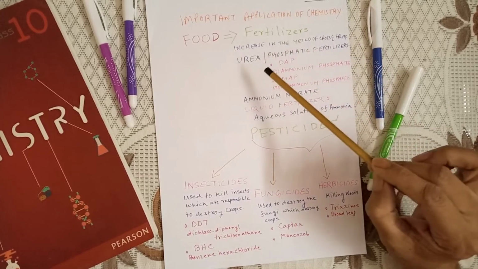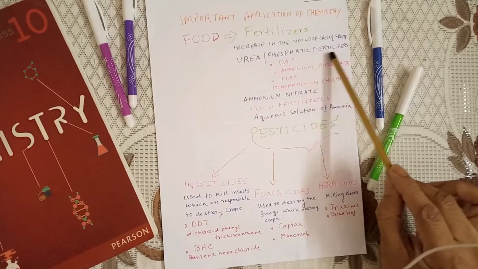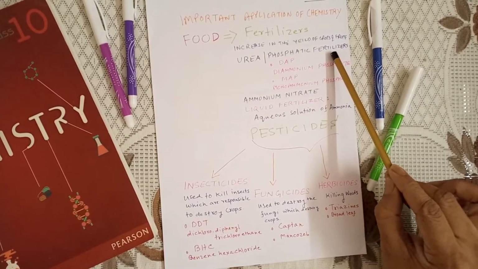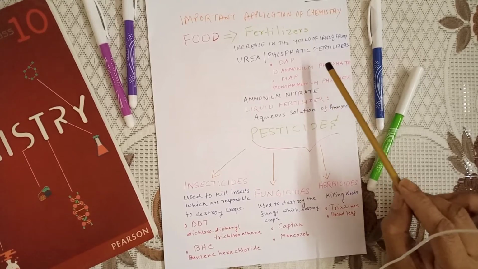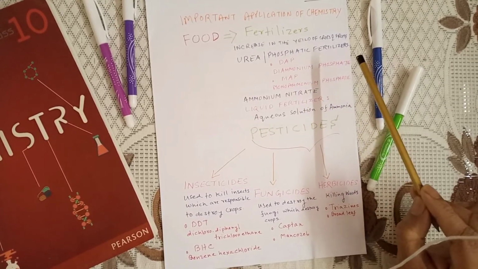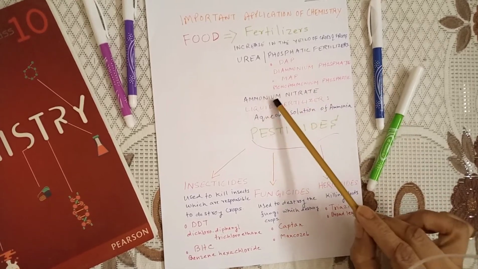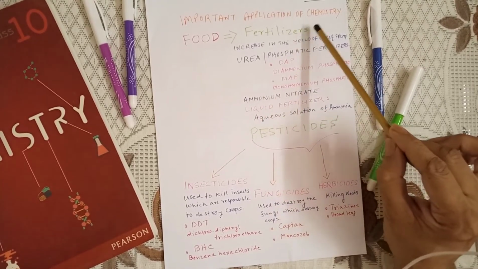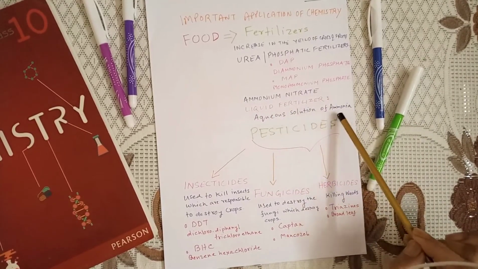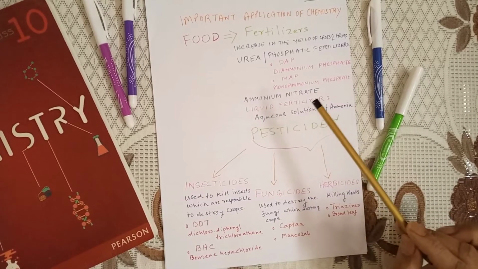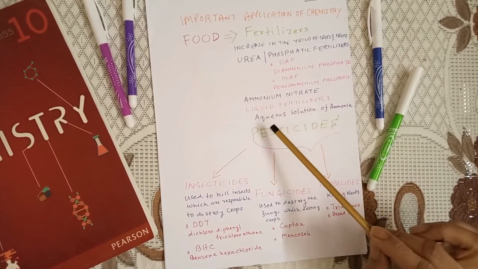Now, these are some common examples of fertilizer. One is urea. Then we have the phosphatic fertilizer, that means fertilizers having phosphates. Here I have written two examples. One is DAP, that is diammonium phosphate. Another one is MAP, that is monoammonium phosphate. Now, we have ammonium nitrate. That's also a fertilizer. Now, we have liquid fertilizer like aqueous solution of ammonia. What is basically aqueous solution? Aqueous means anything which is soluble in water.